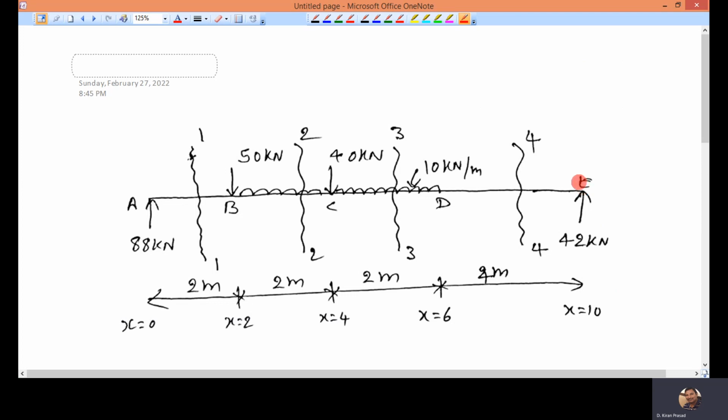That means at E. X equal to 4, I will get the shear force and bending moment at D. I have considered the rightmost part, so x is 0 here and x is 4 here.